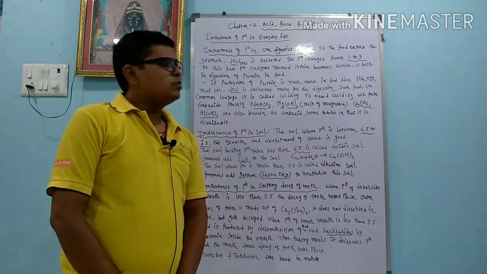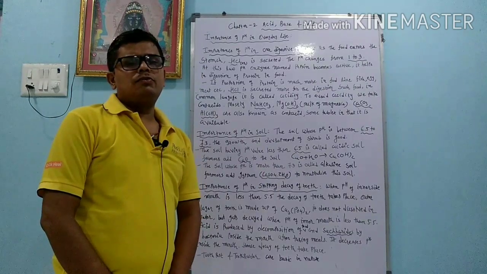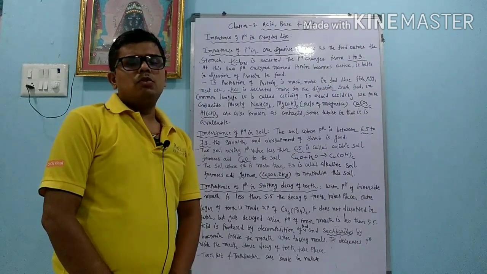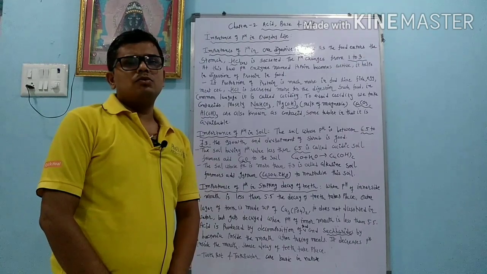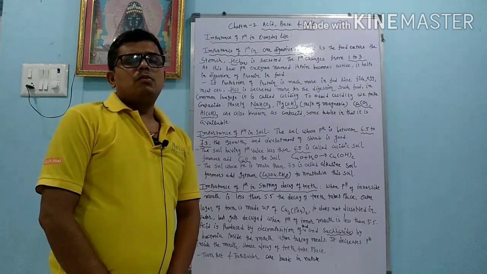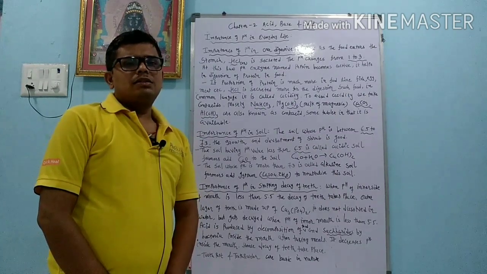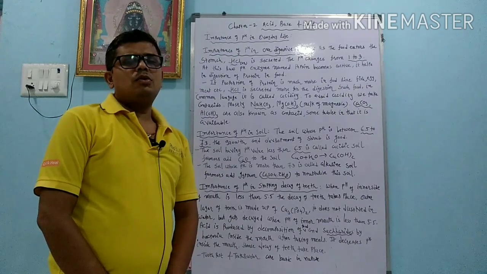easily. But suppose we eat food like fish, egg and meat, in which more protein is present, so more and more hydrochloric acid is produced, and because of this more hydrochloric acid, more pain is started in our stomach, and that is called acidity. To avoid the acidity, we have to take an antacid.